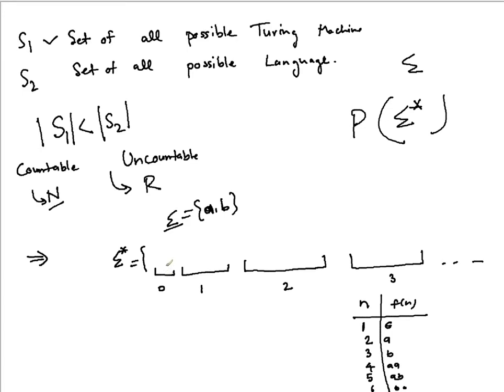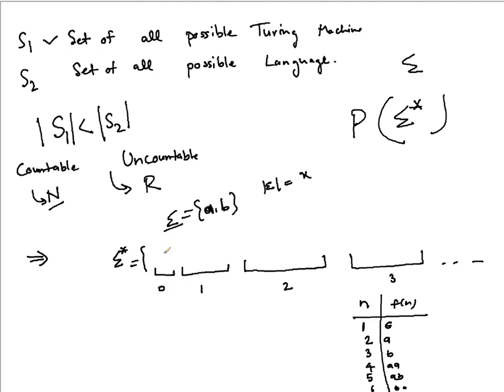So basically, let's say the cardinality of sigma is x. Then what is going to happen?